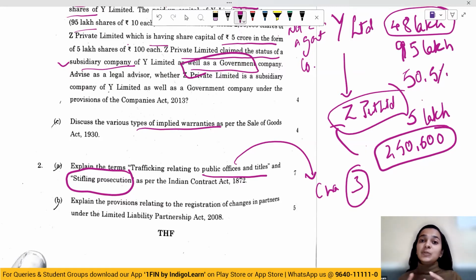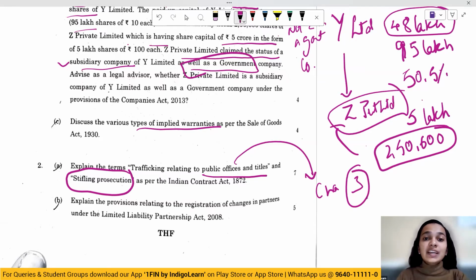That is where legal proceedings are already instituted and there are some hurdles which are being created in these legal proceedings by doing something which is not allowed or which is not in favor of the public policies. That is stifling prosecution, wherein you create hindrances in the legal proceedings which are already instituted.